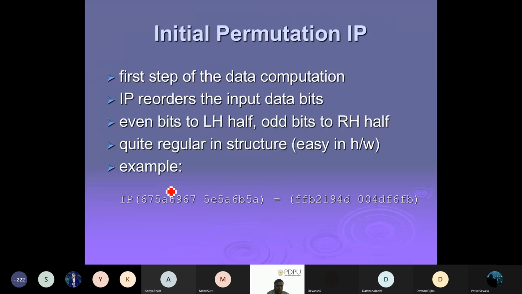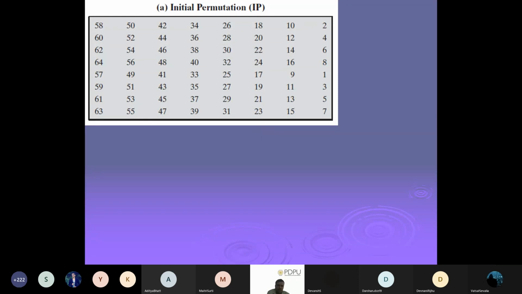Let's say, for example, IP is the initial permutation. This is the first, this is the second kind of data, and then we get our answer at last, again through a permutation. So we will see the example. How many bits do we actually have? The size of a block.